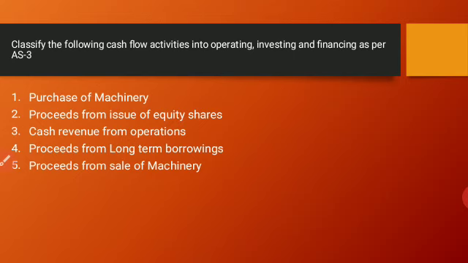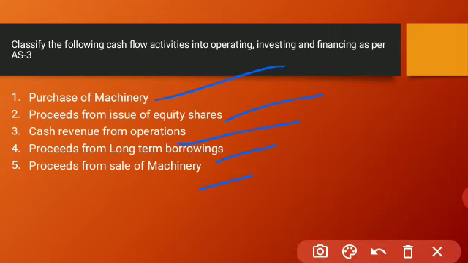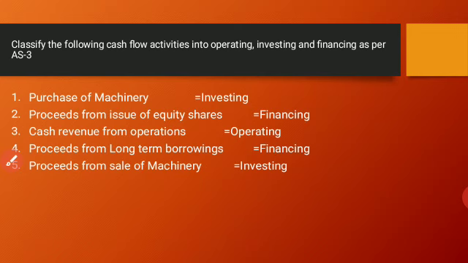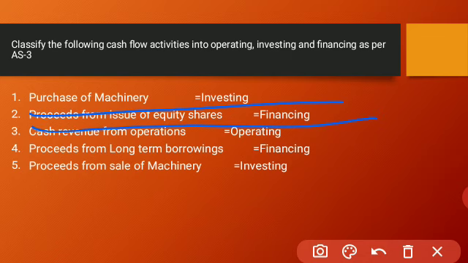So we have to classify all these items under different heads. I have given the answer over here. Purchase of machinery comes under investing. Proceeds from issue of equity shares comes under financing. Cash revenue from operations, operating. Proceeds from long-term borrowings, financing activity. Proceeds from sale of machinery, investing activities. These types of practical-oriented questions will be asked for 5 marks.